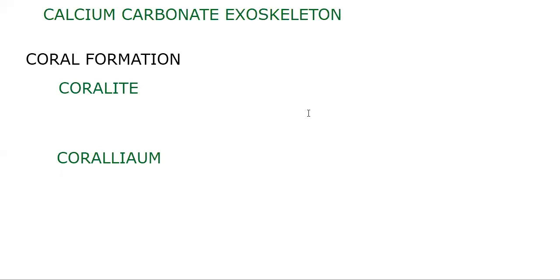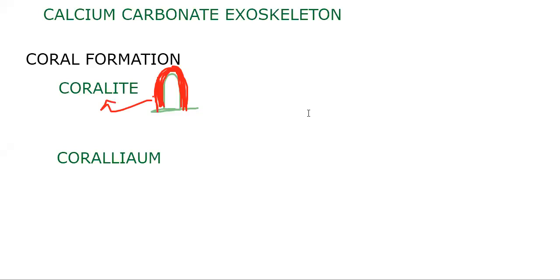For example, if this is a polyp that I draw, then above the polyp a calcium carbonate exoskeleton is getting formed. This red one which I am showing, this calcium carbonate exoskeleton over a single polyp, we say is a corallite.